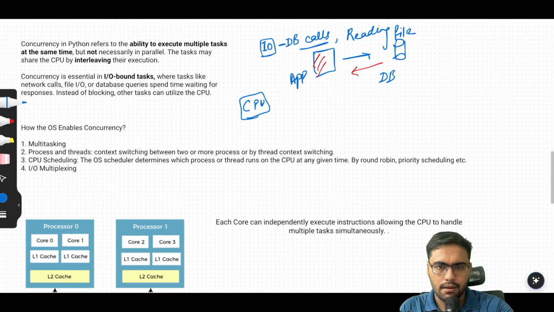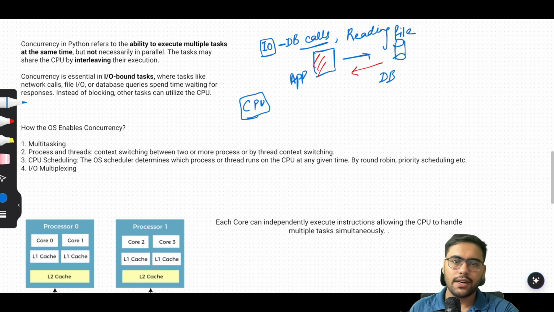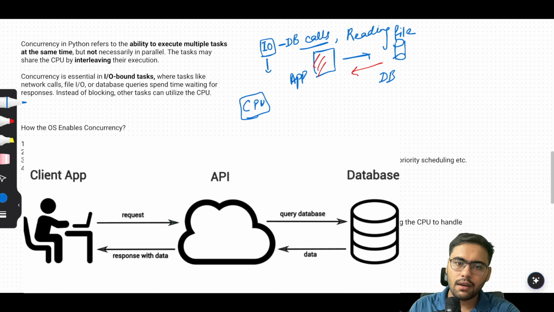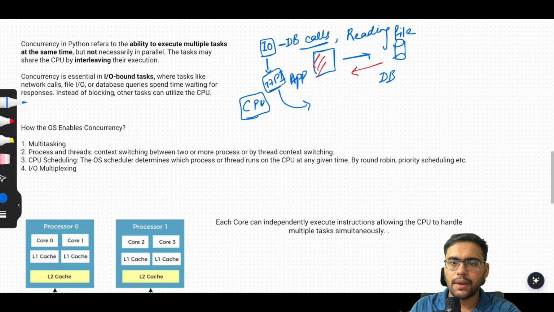The other thing, which is very important, is an API call. An API call is also an IO bound task. Let's say you're making an API call to, let's say, Facebook Meta APIs.